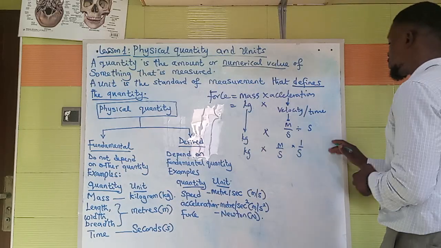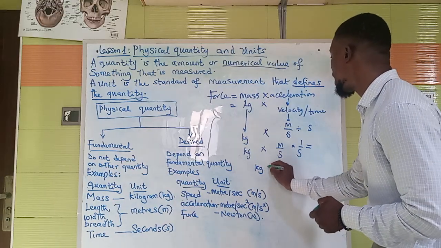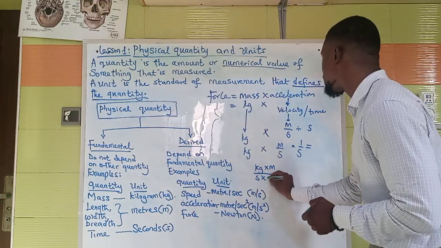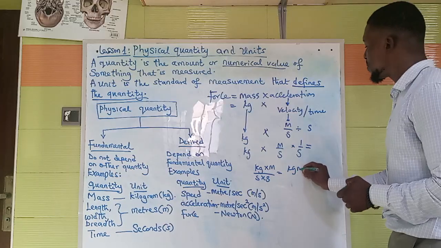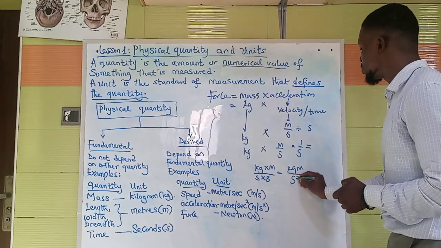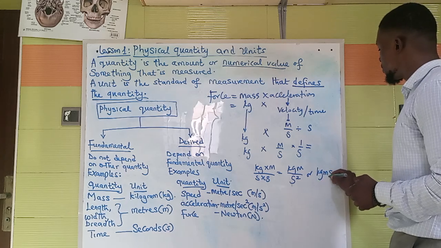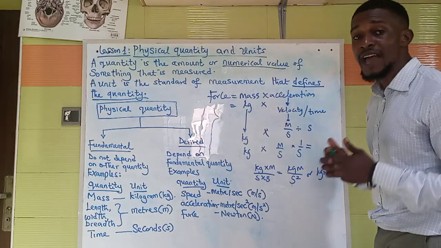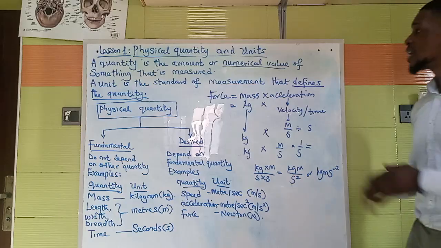Now let's multiply this together. This is going to give us kg times m, all over s times s. So that will give us kg m all over s squared, or kg m per second squared. So this is the step for deriving a derived unit. All right. So there you have it.